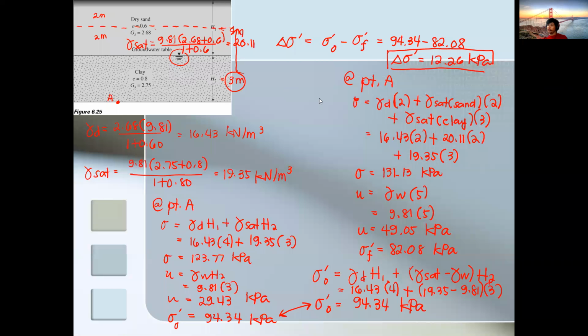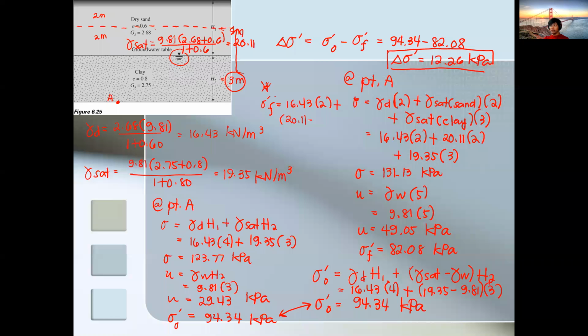So if you try to solve for the final, it's the same. Let's solve it. So sigma prime final. Since we have solved the new saturated unit weight, it is 16.43 times 2, plus 20.11.